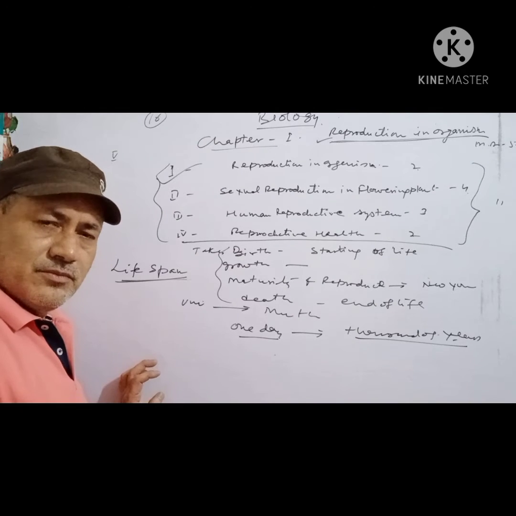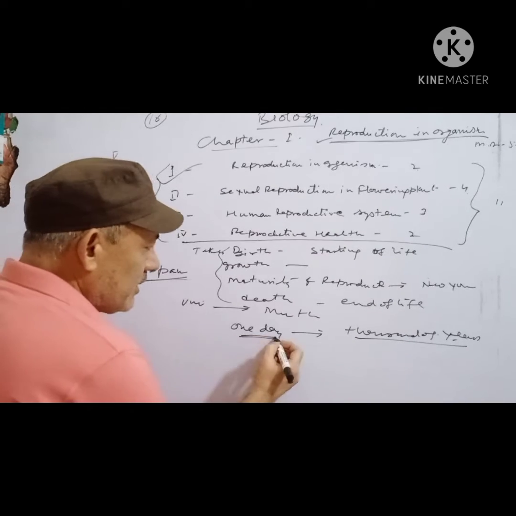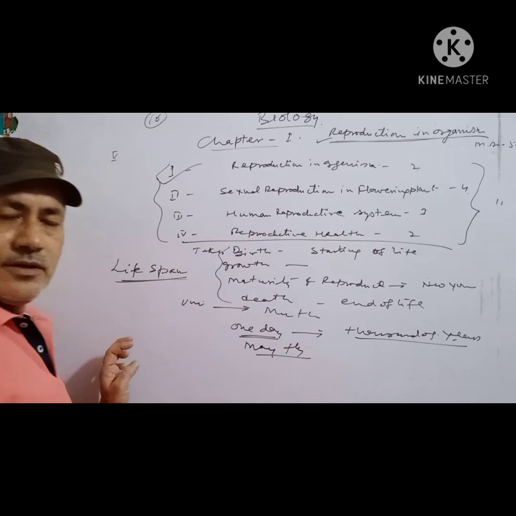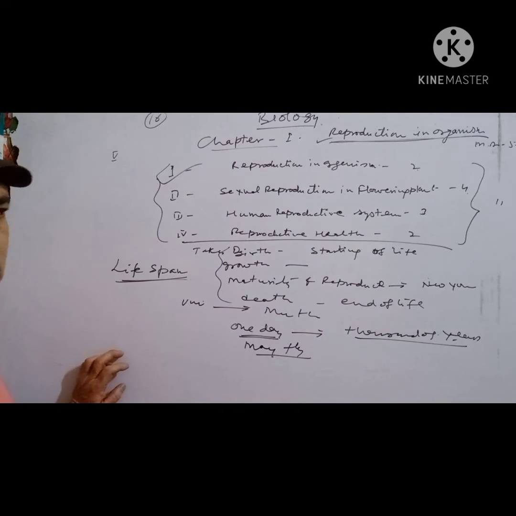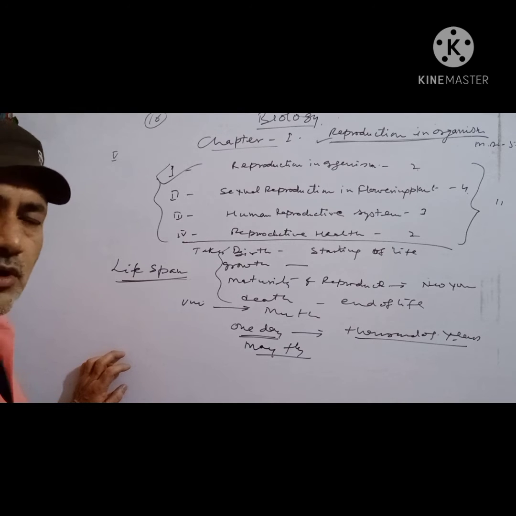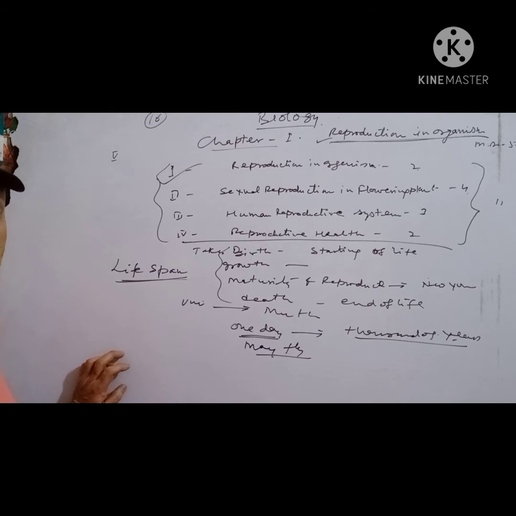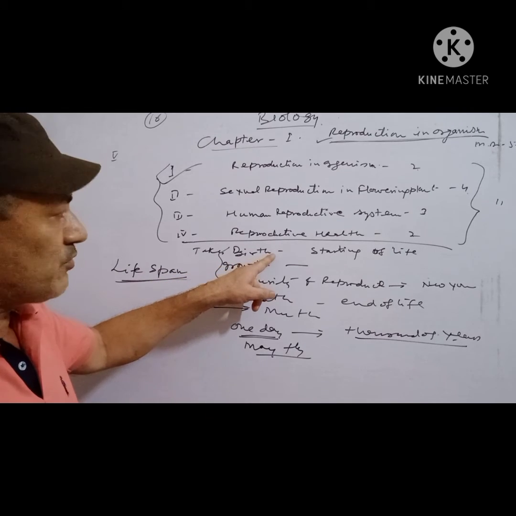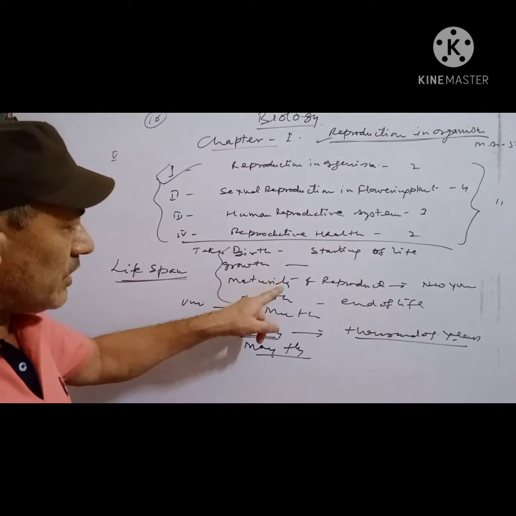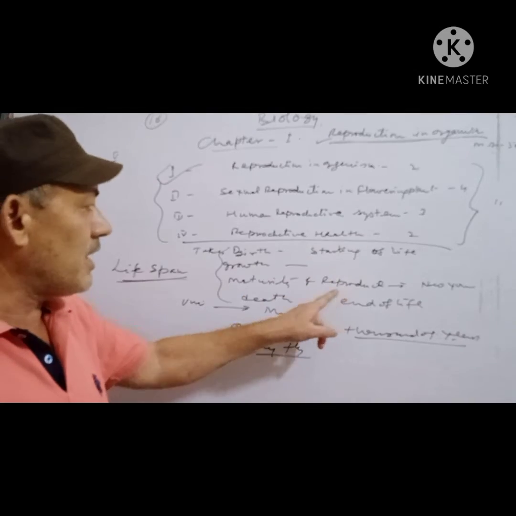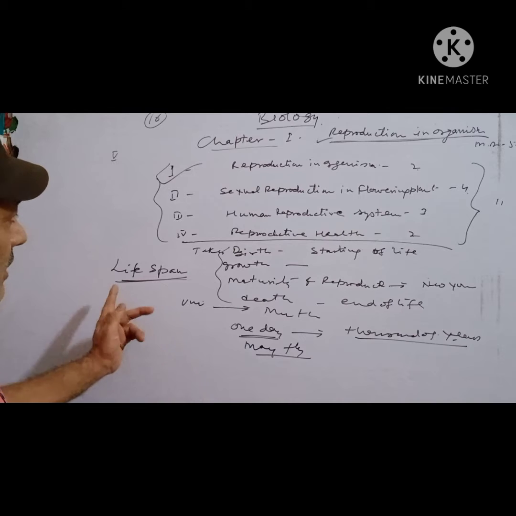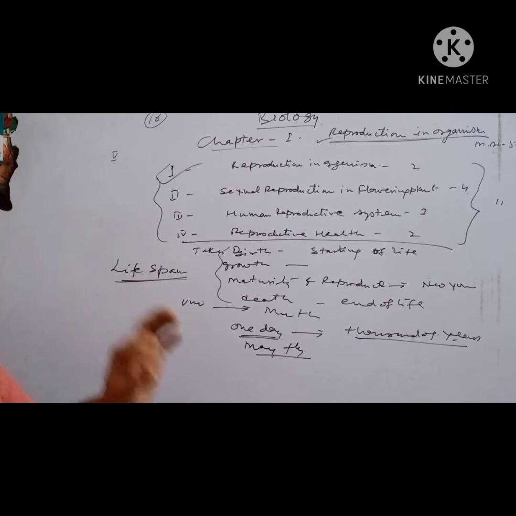The minimum lifespan is 1 day, such as mayfly. Mayfly is the insect which has only 24 hours lifespan. Within 24 hours it takes birth, grows, matures, reproduces, and after that dies. It completes its life cycle only in 24 hours, it means 1 day.